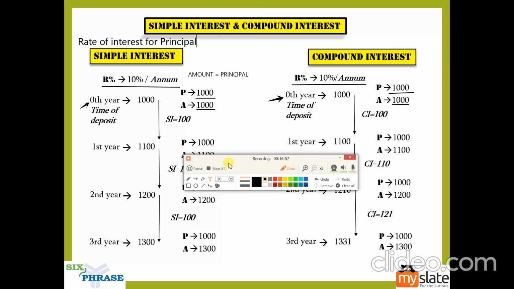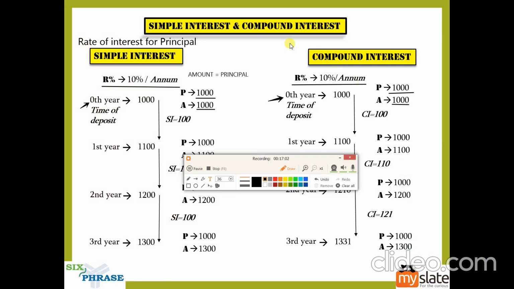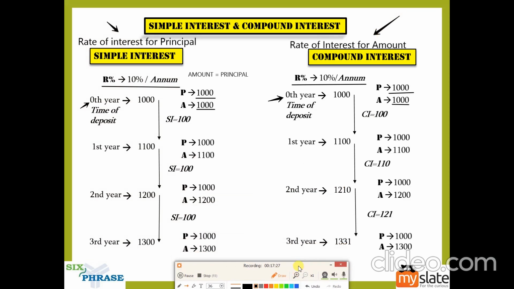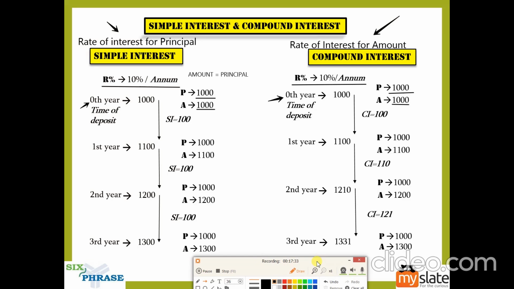Now how will I word compound interest? Compound interest, I'll word it as rate of interest for amount. This is the one important thing that you guys have to understand. For simple interest, it will be rate of interest for the principal. For compound interest, it will be rate of interest for amount. Now, I'll explain to you what rate of interest for principal means and what rate of interest for amount means.